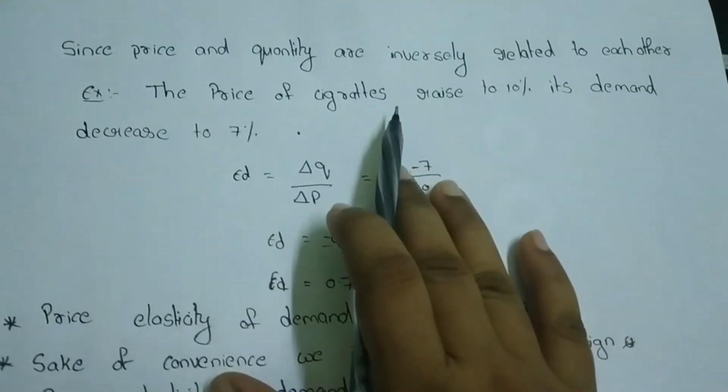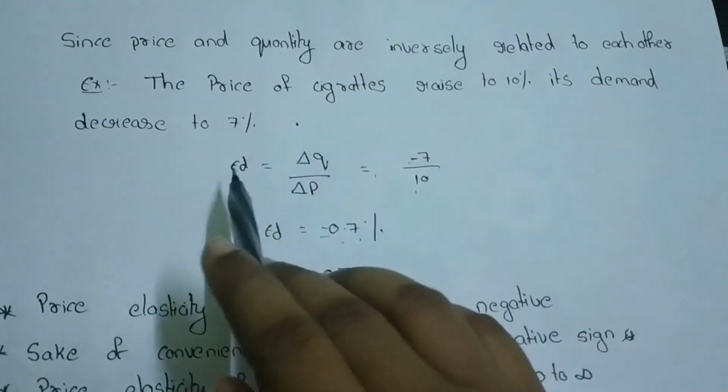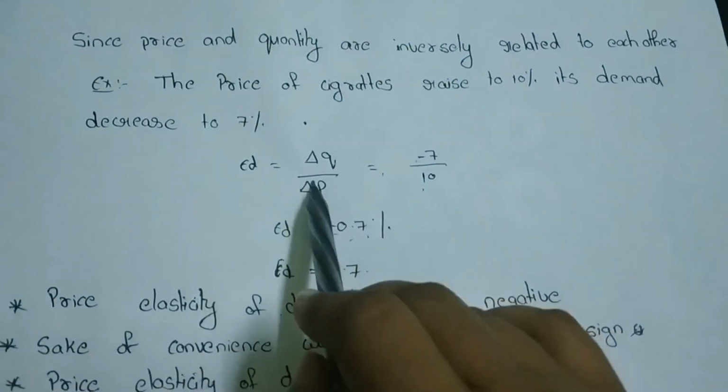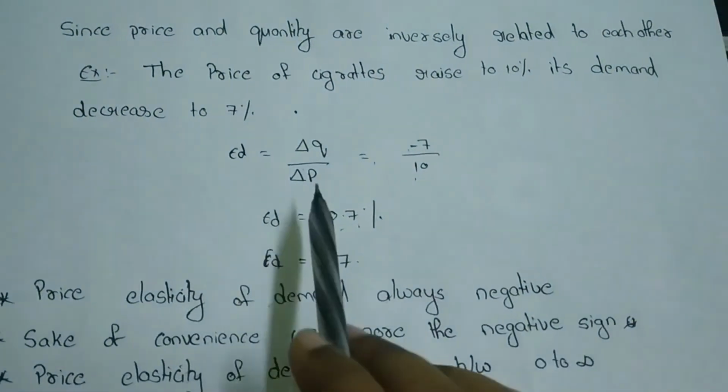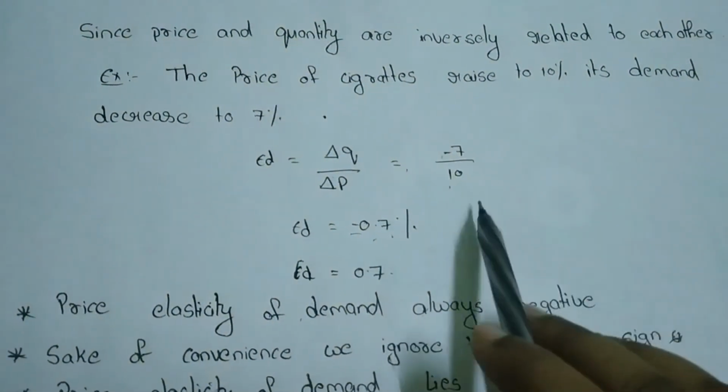Price elasticity of demand is always negative. There is no positive value for price elasticity of demand. So the price elasticity of demand is always negative. For the sake of convenience we ignore the negative sign and we only consider the numerical value of the elasticity.